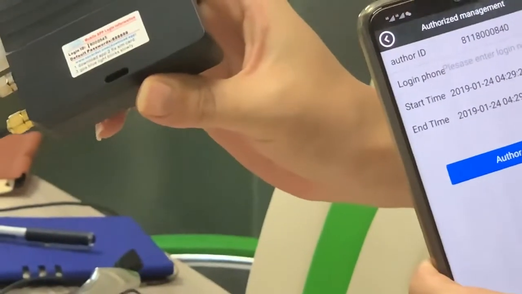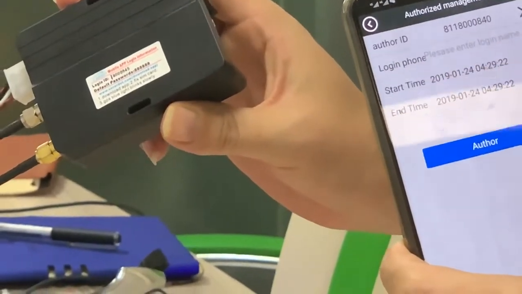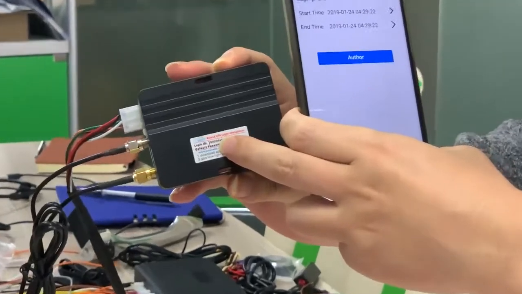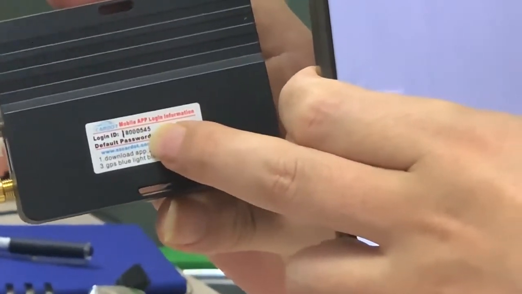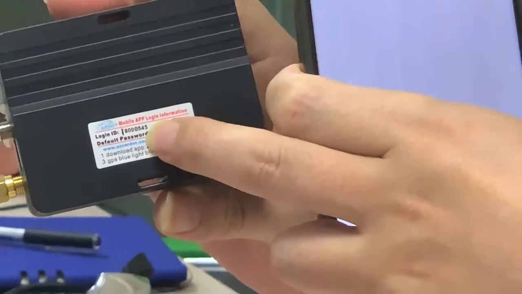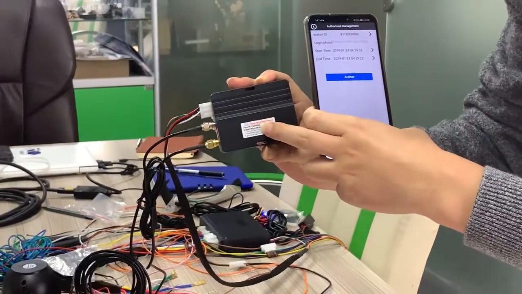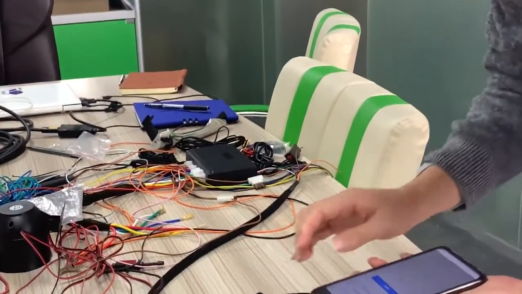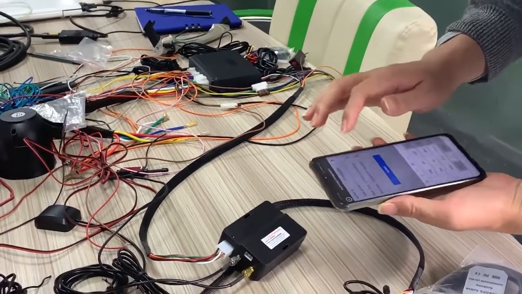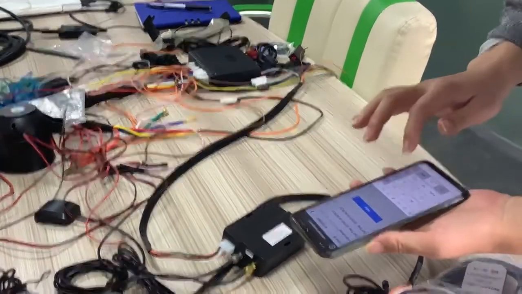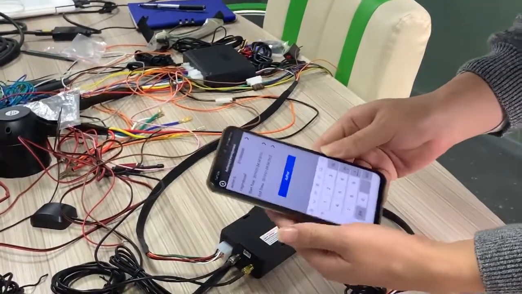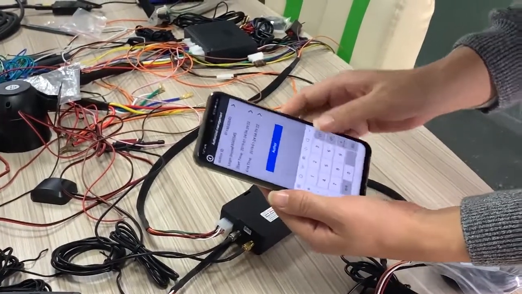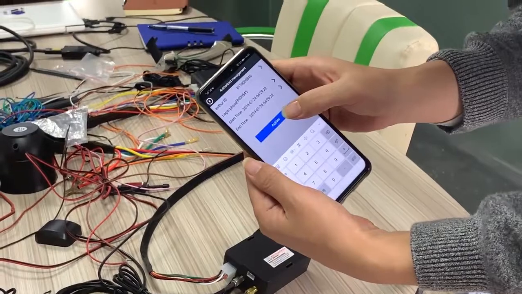Another GPS module. This GPS module is installed in the other car. As you can see, this is another GPS ID, 180000545. Now I enter the other GPS ID number in the second column, 180000545. Authorized.